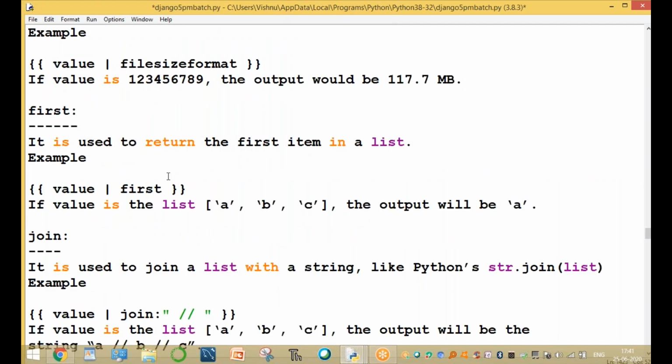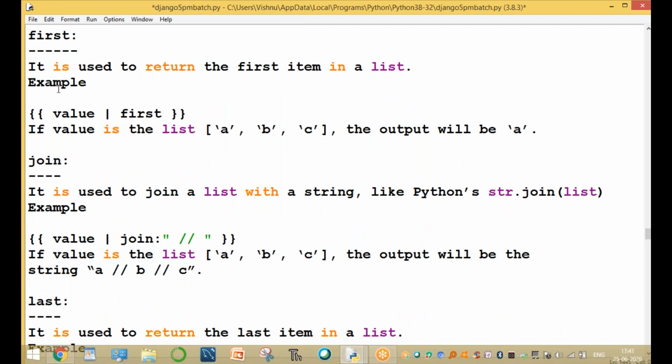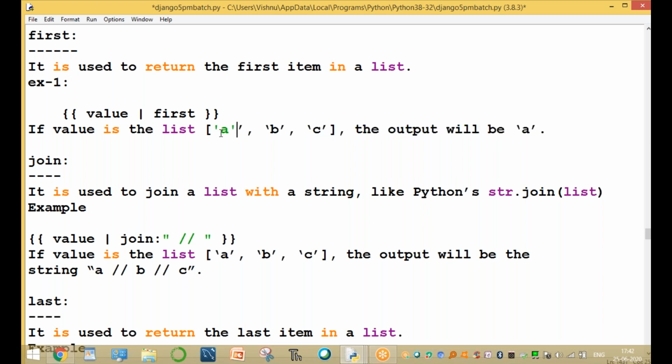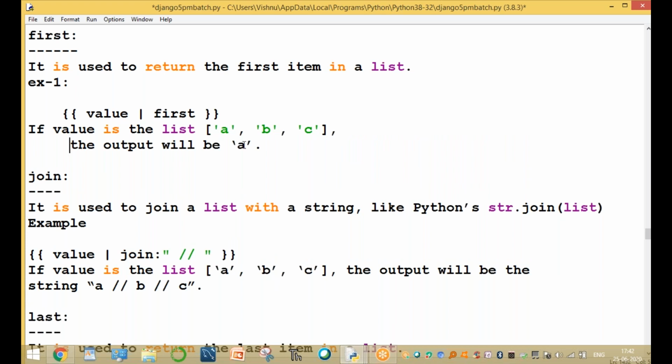The next one is first. It is used to return the first item in a list. It is used only for the first item. Here the example is value. Example one: if the value is ABC, what is the first item? In ABC, what is the first item? Is it C or A? The first item is A.